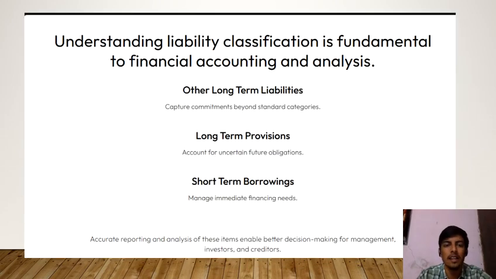And this is the last slide, the conclusion. To conclude this topic, liabilities represent the obligations of the company. They are classified into long-term liabilities and short-term liabilities. Other long-term liabilities and long-term provisions are payable after 1 year, so they are called long-term liabilities. Short-term borrowings are payable within a year, meaning the company has to pay these dues within a year. Understanding liabilities helps in preparing and analyzing a company's final accounts.